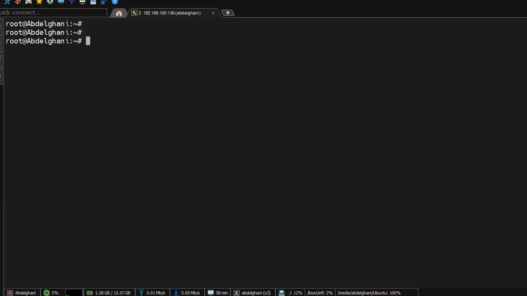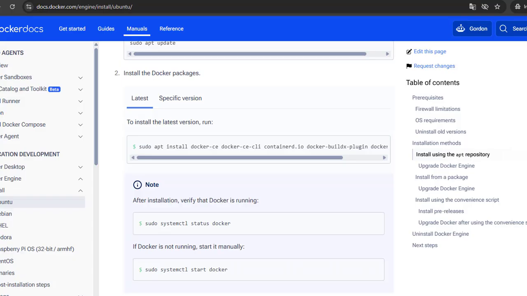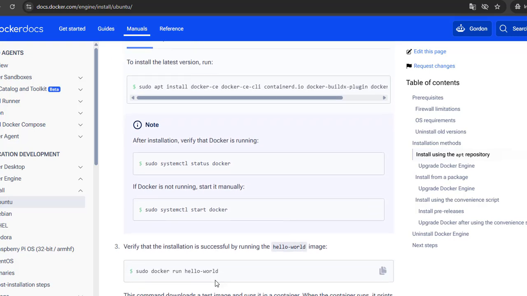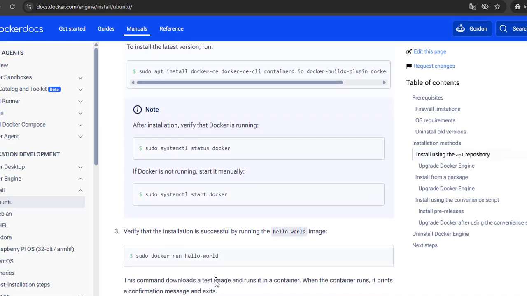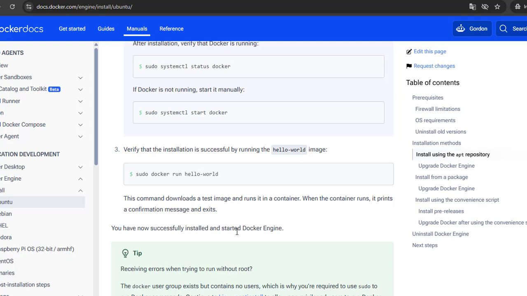Step 11. Run the first container. Now it's time to run our first container using the hello-world image. If the image isn't already available locally, Docker will automatically download it from Docker Hub and run it.